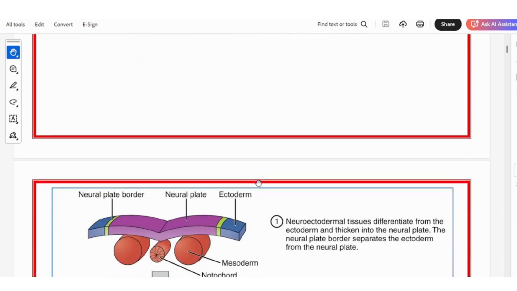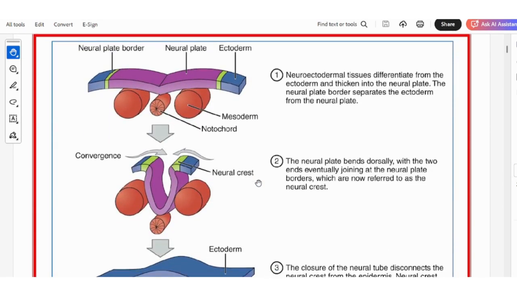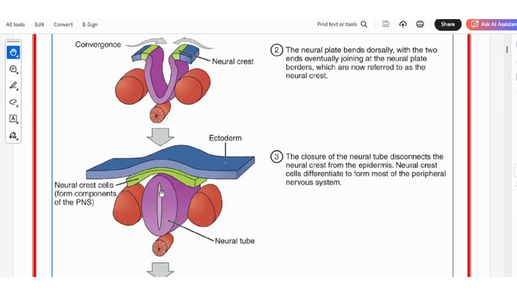So, as I explained, this ectodermal layer is the neural plate which forms, and this comes closer. The neural crest is formed here, this is the mesoderm, and this is the notochord. These layers fuse, and here it is formed as a neural tube.